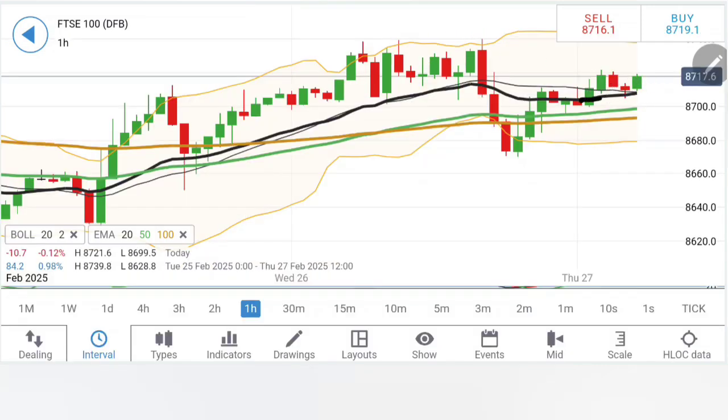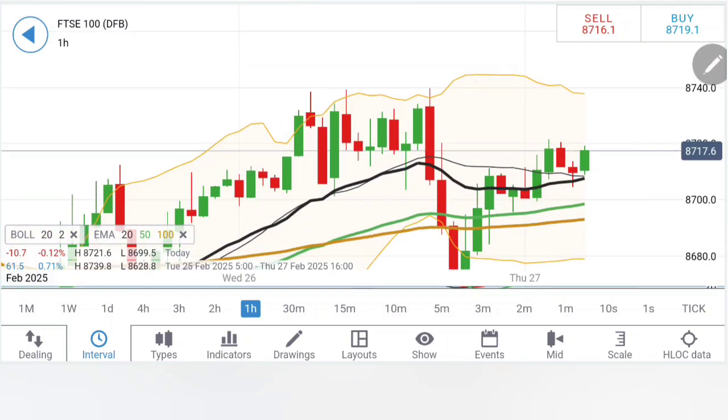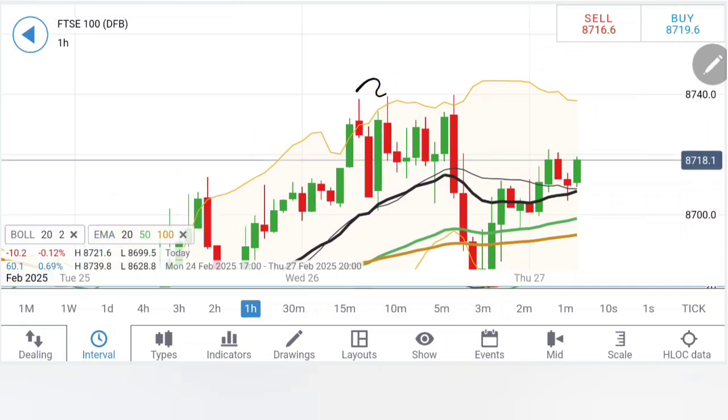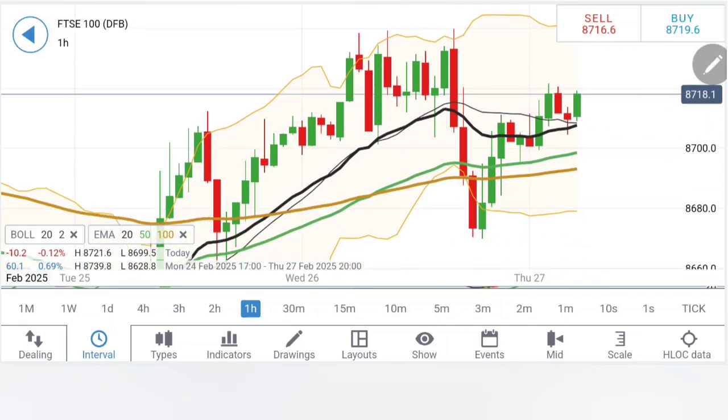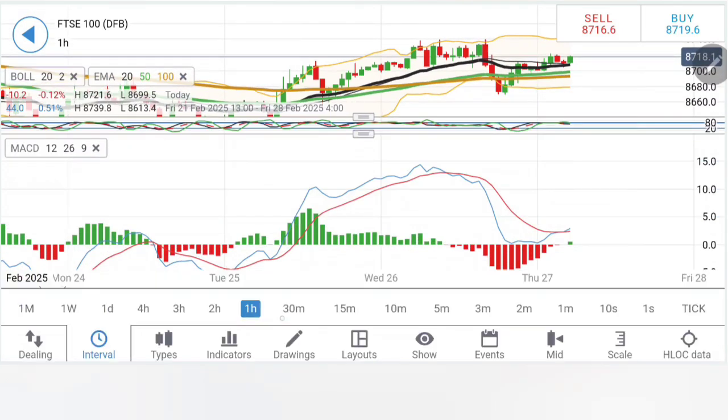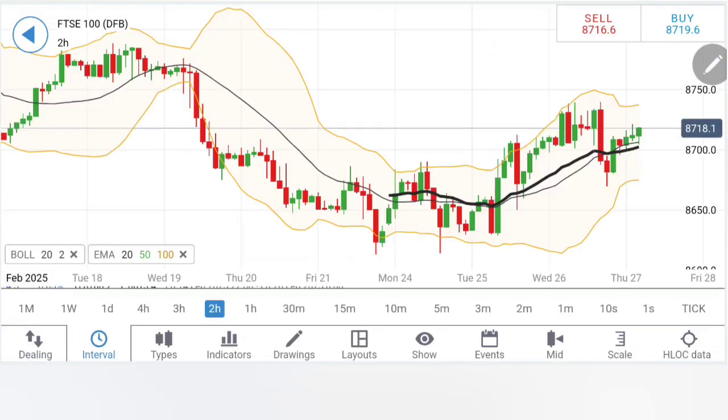UK 100 on the early charts, taking the support here, trying to bounce back. It is just trying to break the critical resistance at 8720. Remember, once it trades beyond 8720, now 8740 is the wall it needs to break, and once it breaks beyond 8740, you can say that now the bullishness should prevail here. The indicators are trying to show little signs of bullishness.